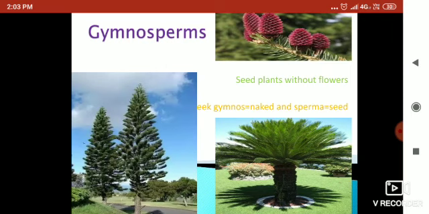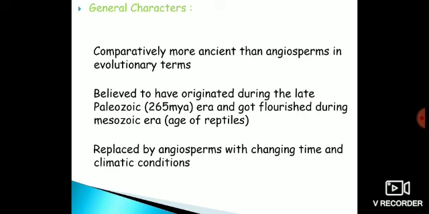So it is obvious that these plants do not form fruits, because fruits are formed from flowers. And the literal meaning of the word gymnosperms is derived from two Greek words, gymnos, which means naked, and sperma, which means seed. Now, you know what gymnosperms are.